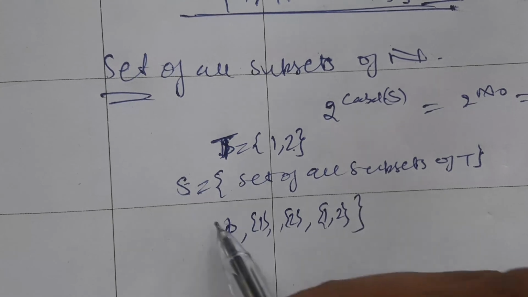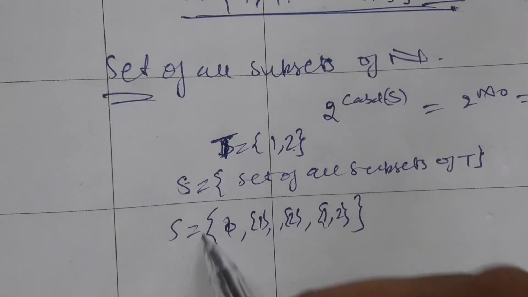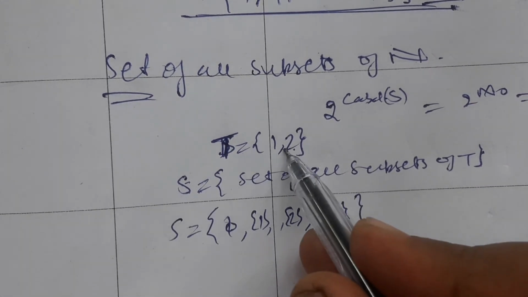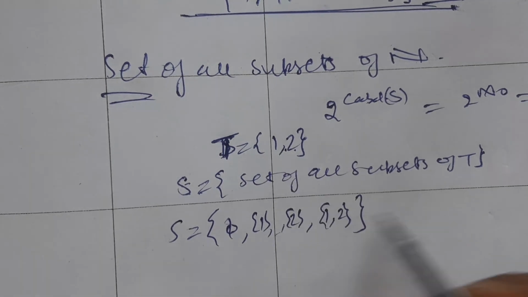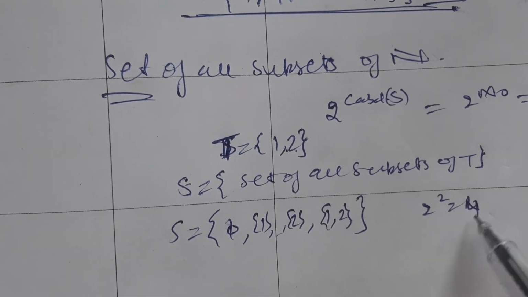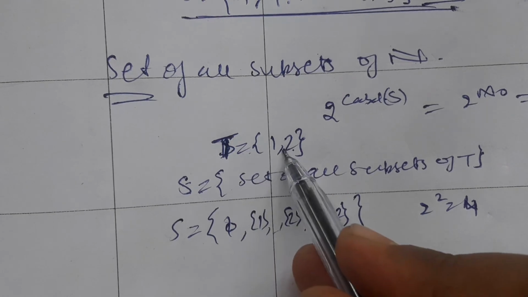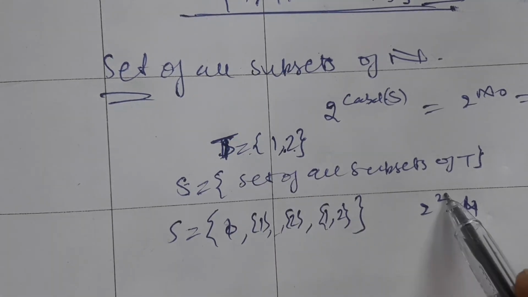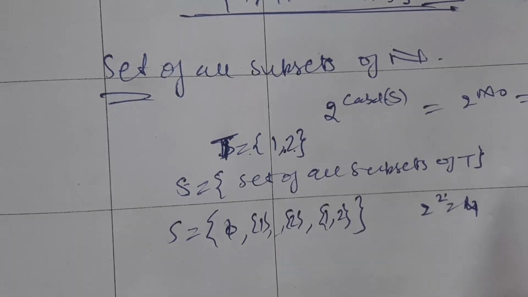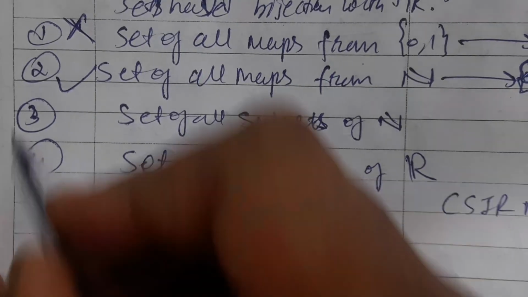Only these are the possibilities. So it has 4 sets, which means when we choose cardinality 2, I am getting 2 to power 2, which is 4. Similarly, when we choose cardinality aleph naught, we will get 2 to power aleph naught, which is nothing but the continuum, and continuum is the cardinality of R, so it makes a bijection with R. So option 3 is also going to be true.